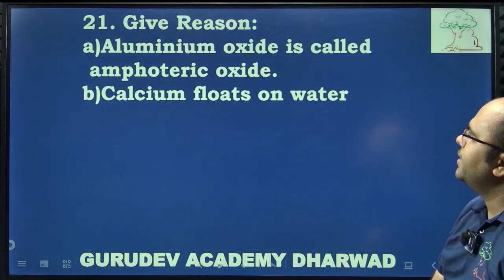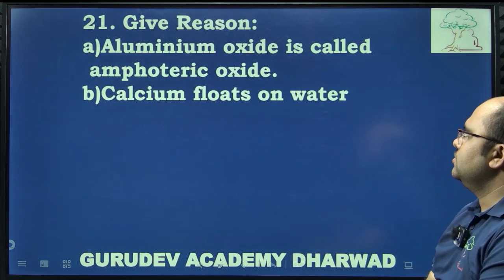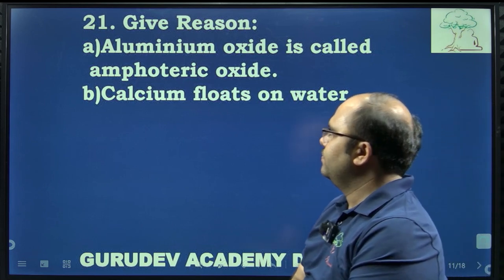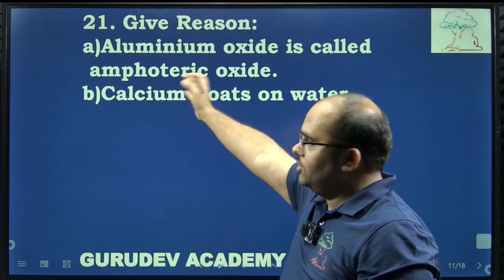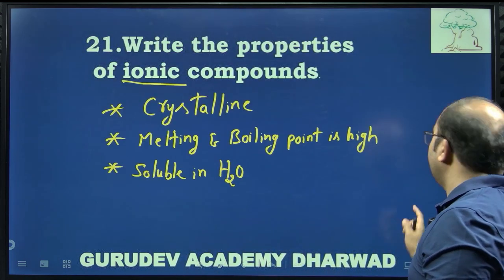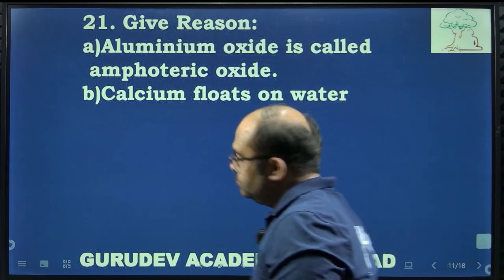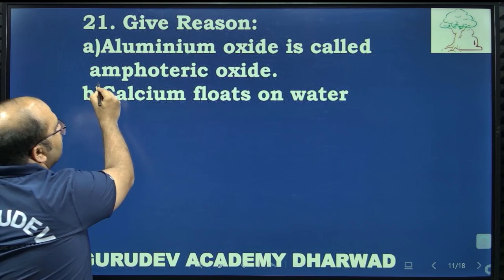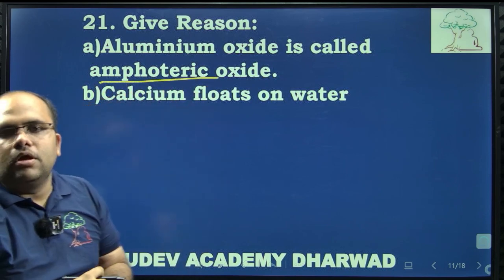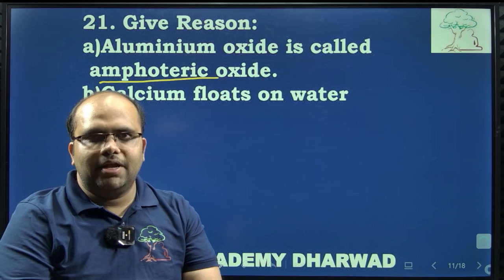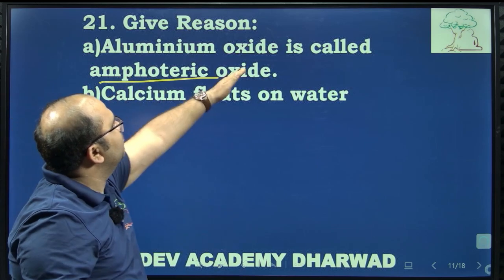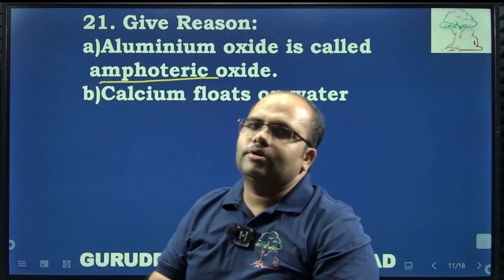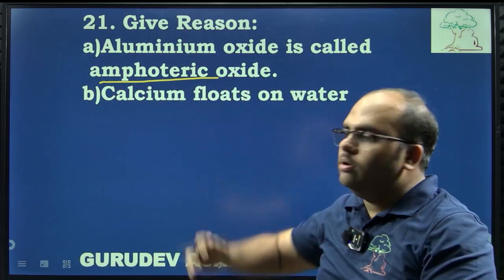So the next question, give reasons. Aluminum oxide is called amphoteric oxide. Actually this question has a choice, either you write this one or this one. Now I am explaining both. Aluminum oxide is called amphoteric oxide. You have heard the word amphoteric. What is amphoteric? They act with acids as well as bases. Yes, of course. Aluminum oxide is called amphoteric because it can form salts with acids and bases which are going to attack here.